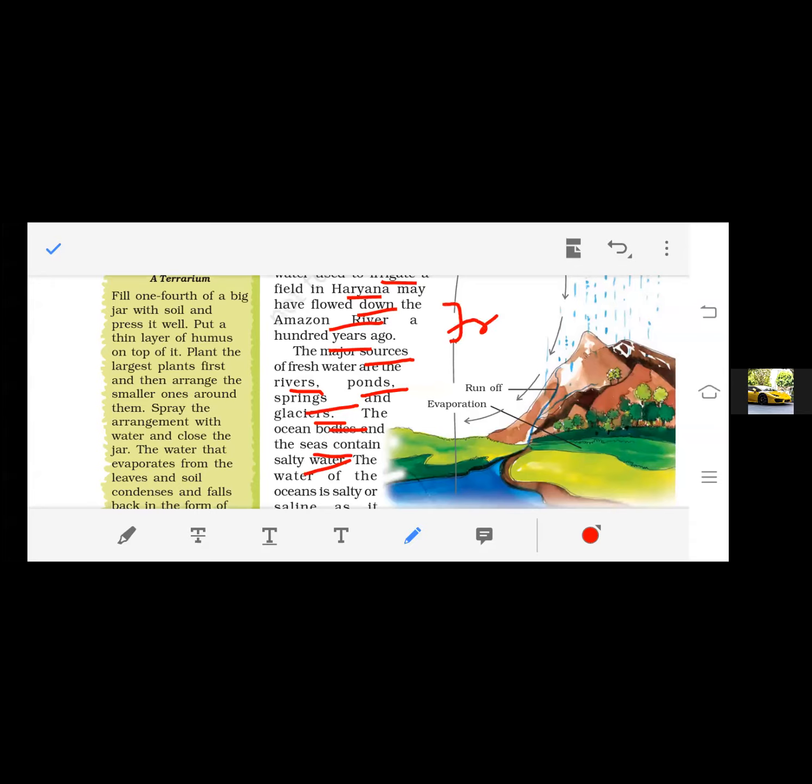So here we discuss fresh water bodies, that is river, pond, springs and glaciers, right? Because all of this we get from rainfall. When these rivers mix in the oceans, then the ocean water exists.